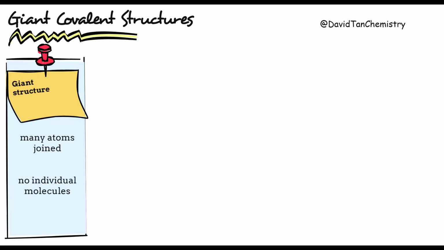A giant covalent structure contains a very large number of atoms bonded together. The covalent bonds extend throughout the entire structure. There are no separate individual molecules. Instead, the whole solid forms one continuous giant network of bonded atoms.